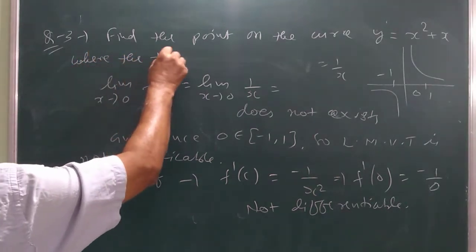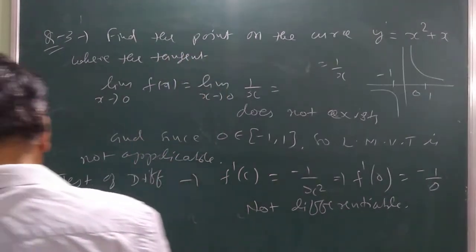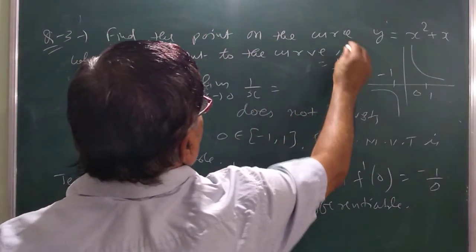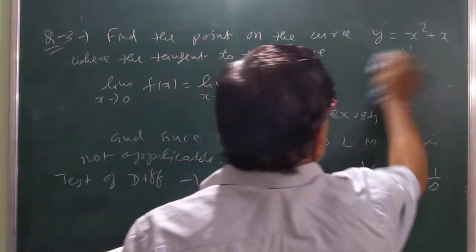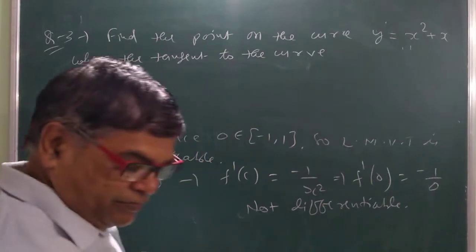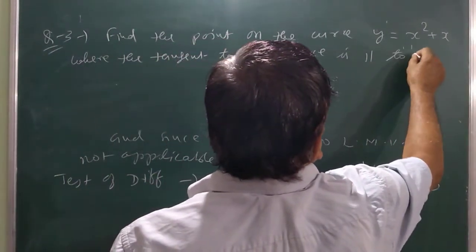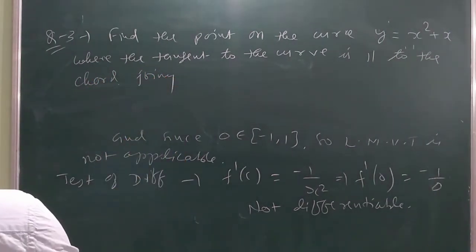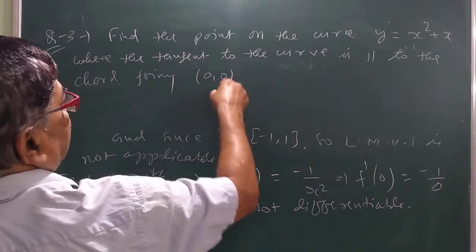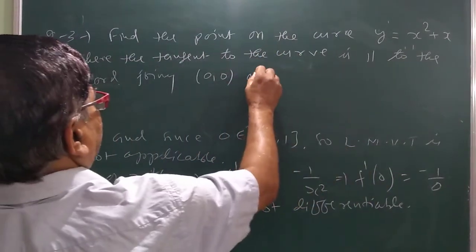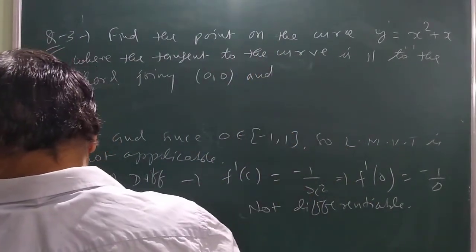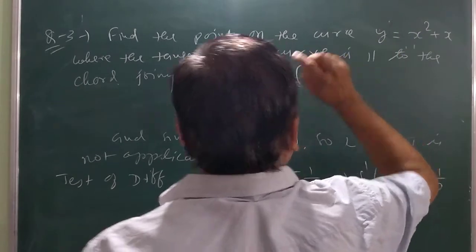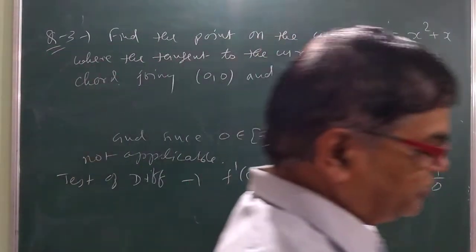and (1, 2). If you put x = 0 here, y is equal to 0, and if you put x = 1, then the value of y is 2. So this is the correct question.